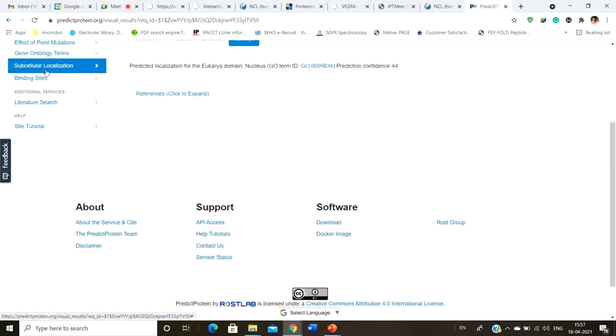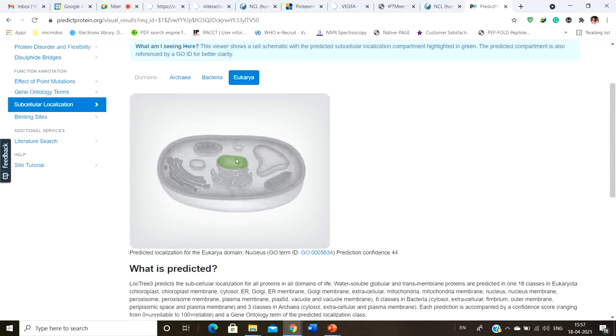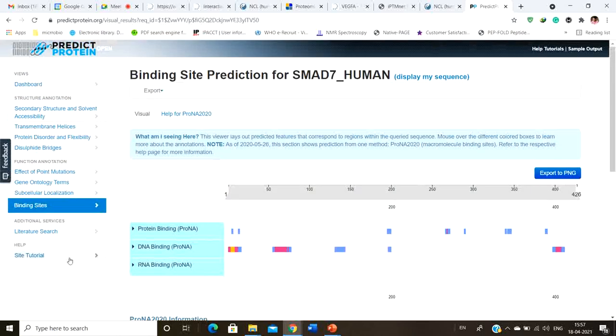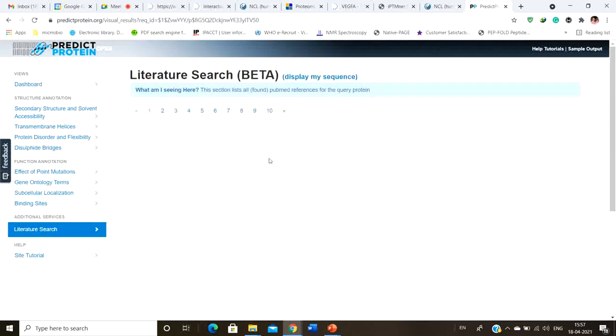Okay. So this is the subcellular localization. It says that it is localized inside the nucleus, right? So that's why the nucleus is green. And next we have the binding sites, the protein binding site, the DNA binding site, and all that. Okay. And next you have the literature search for this.